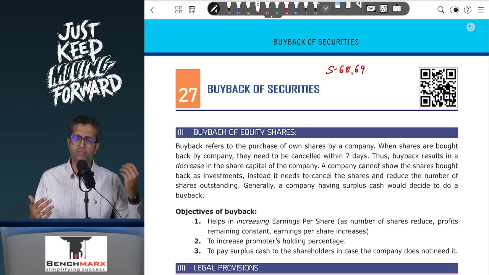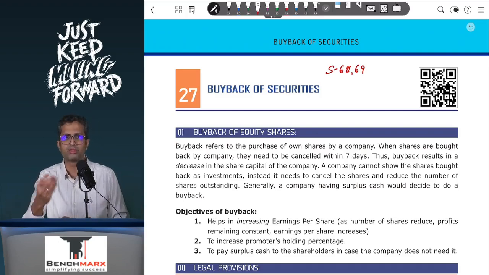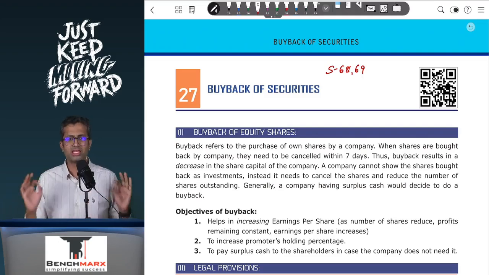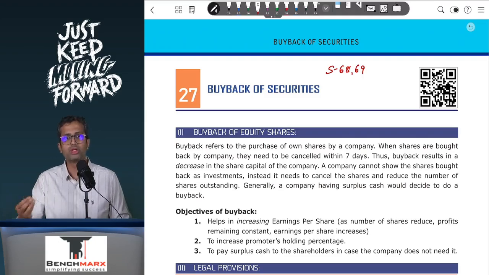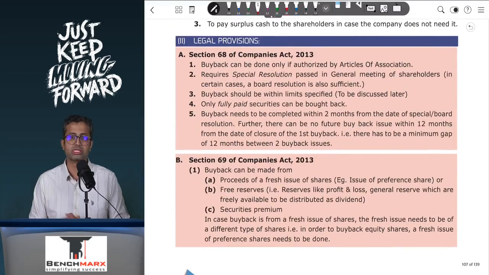Apart from that, there can be other reasons also for buyback where, let us say, a company wants to consolidate the shares which are held by the promoter and hence it might also do a buyback or any other pertinent reason. What we are more interested in is the accounting treatment pertaining to buyback. Now for that we need to remember section 68 and section 69 of the Companies Act.